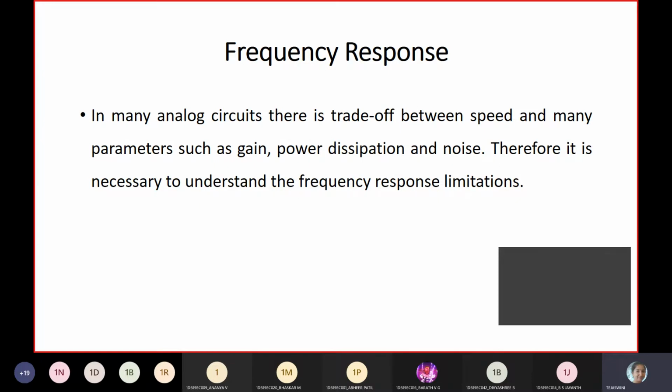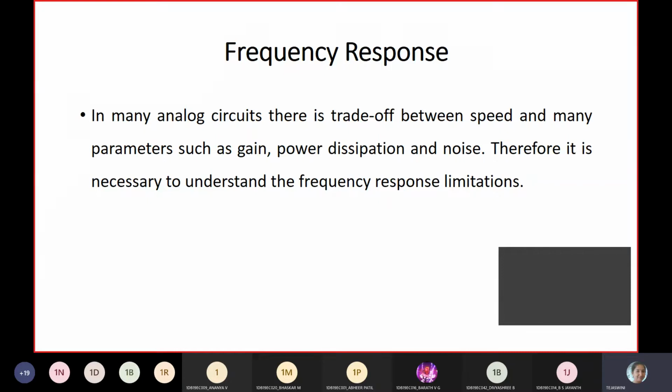The frequency response depends directly on the components and the architecture chosen for the design of the amplifier. So let me repeat, the frequency response is one of the most important properties of amplifiers. In the frequency range that amplifiers are designed for, they must deliver a constant and acceptable level of gain. And moreover, the frequency response directly depends on the components and how you choose the architecture, in the sense of what configuration you are going to select.